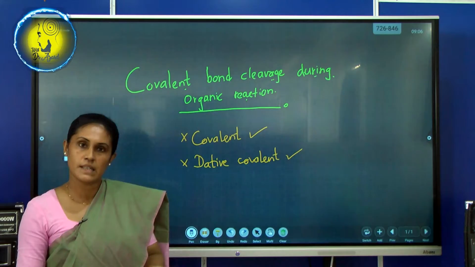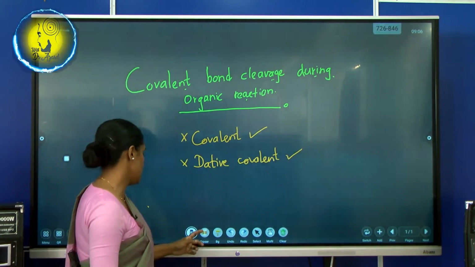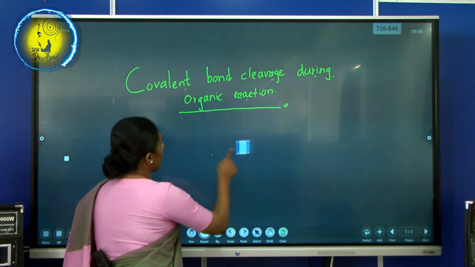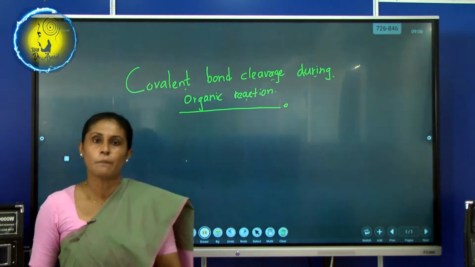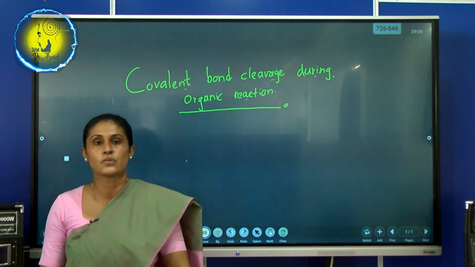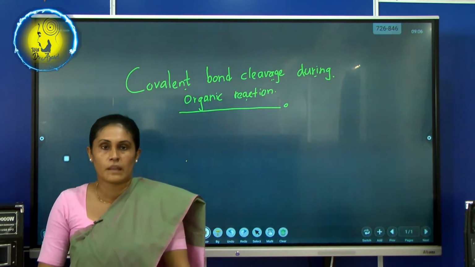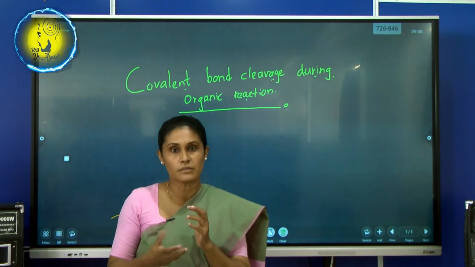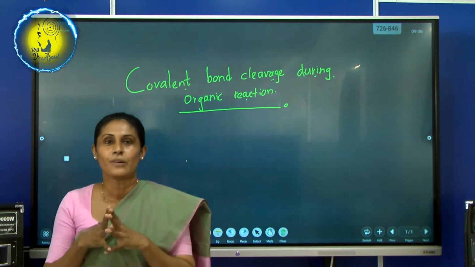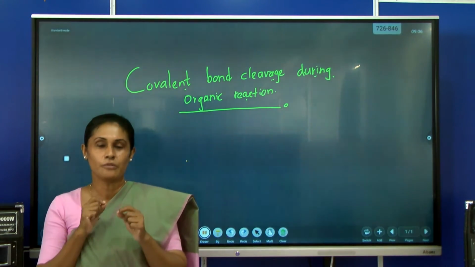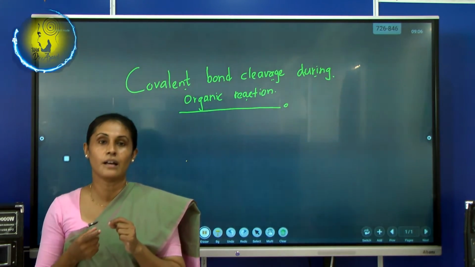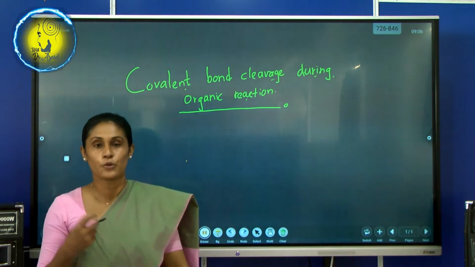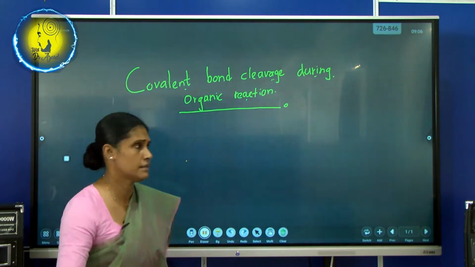Now these things are okay, but this word cleavage is not a problem for you. But what do you mean by cleavage? In simple English, you can say breaking. Knowingly or without knowing, you have learned to make chemical formulae by using this cleavage. You don't know what the exact thing is. Now just think about this one.